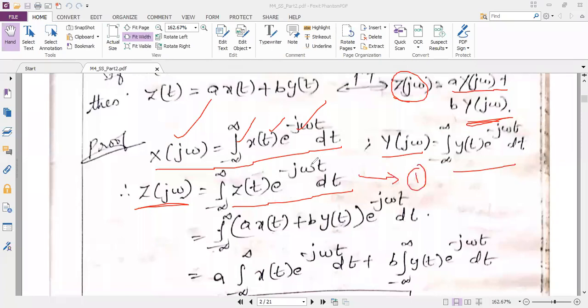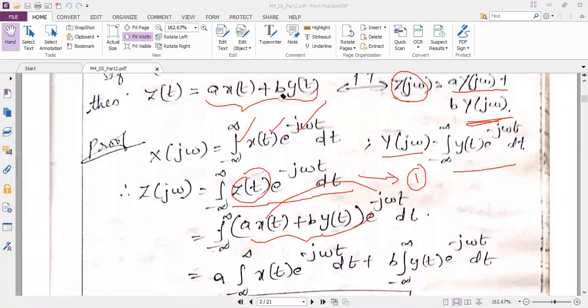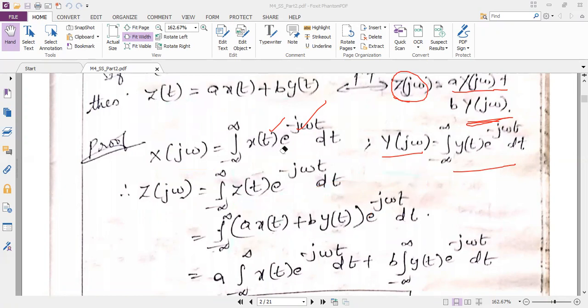So in this reference equation, I know what is z of t in this statement. Z of t is equal to a into x of t plus b into y of t. The same thing I am substituting here. After substituting, I can just split the signal because I have a summation sign between. So when I split the signal, can you see? You will be getting a into x of t into e power minus j omega t dt.